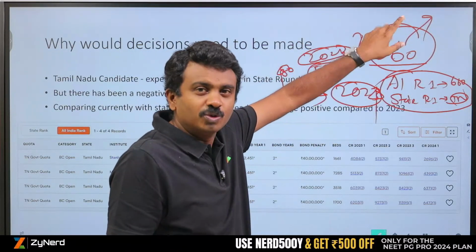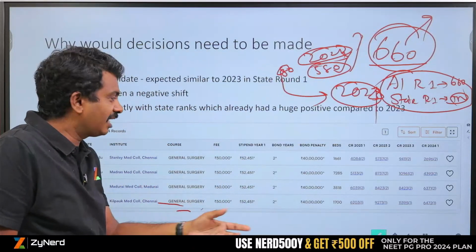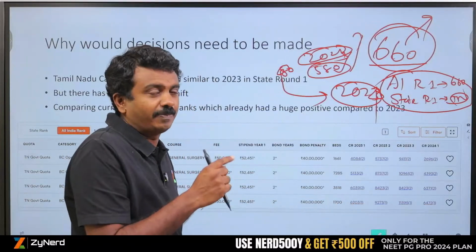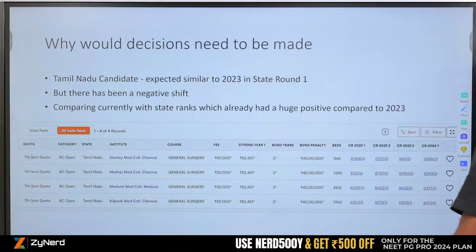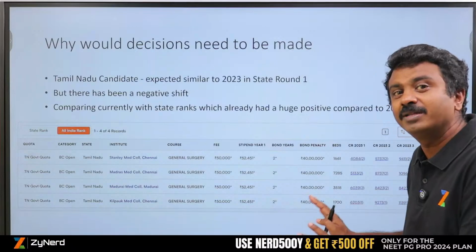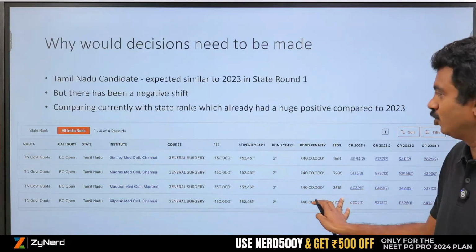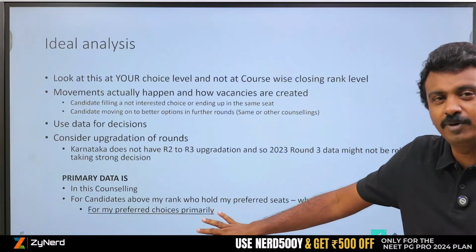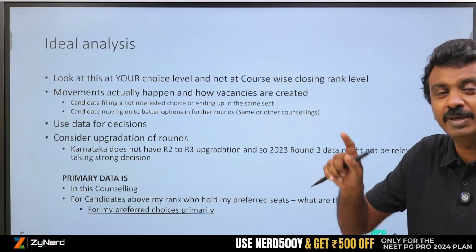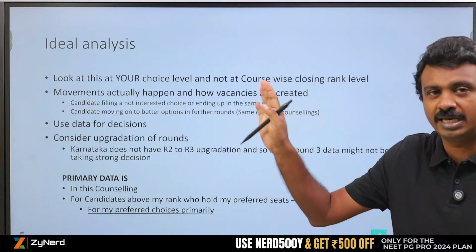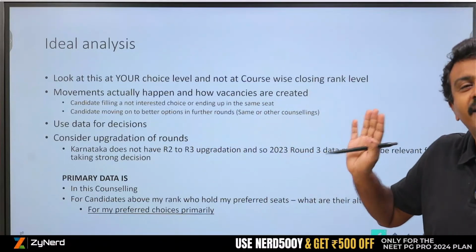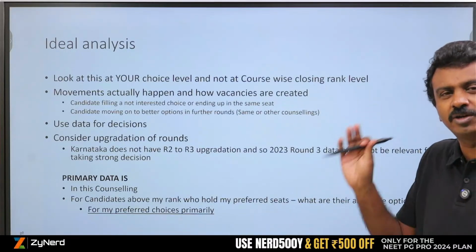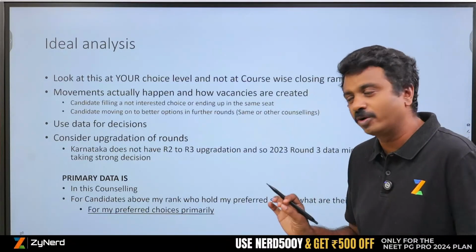Everybody might move. So it is not necessary that this huge negative shift, as it is portrayed, will also replicate in round 2. Round 2 may not necessarily be like last year, but there might be a movement to round 2. That we need to understand. That is where decisions come in. If you are able to understand these numbers from allotment mapping, you will not panic and will not decide against state round 2 or take any wrong decision, saying that there is a negative shift, therefore I will leave all the counselling and go into all India round 2. Such decisions should not be taken.